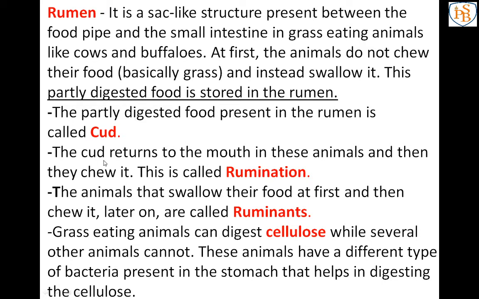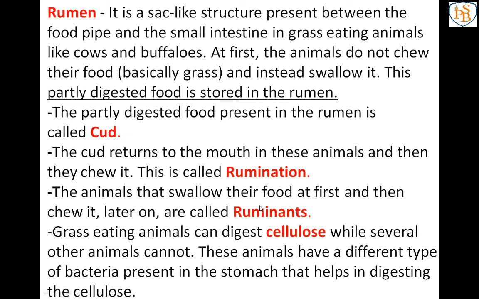After some time the cud is returned to the mouth, and then the animals chew that food. That chewing of cud, not chewing of grass, but chewing of partly digested food, is known as rumination. And the animals that first swallow the food and then chew it are known as ruminants.